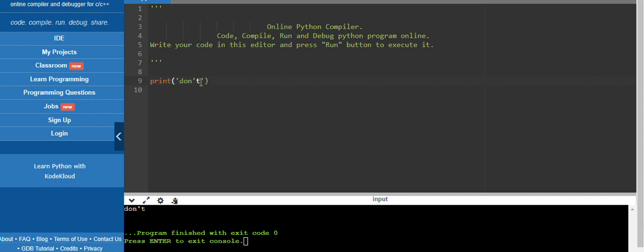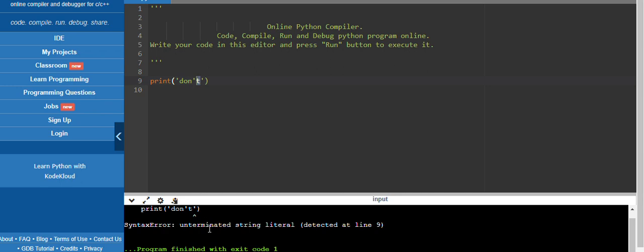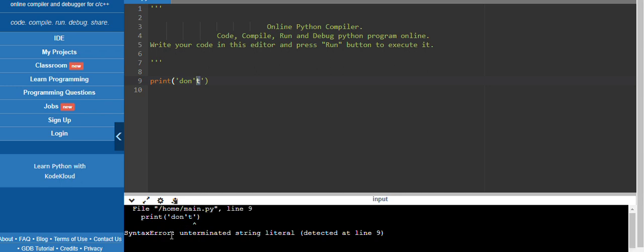See, here only you can identify the change of the color. Okay, let's see by executing. See, we are getting a syntax error. Why are we getting a syntax error? While we tried with a double quote, we got no error, but when we tried with a single quote, we are getting an error.